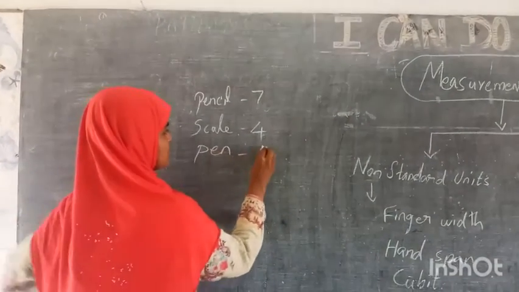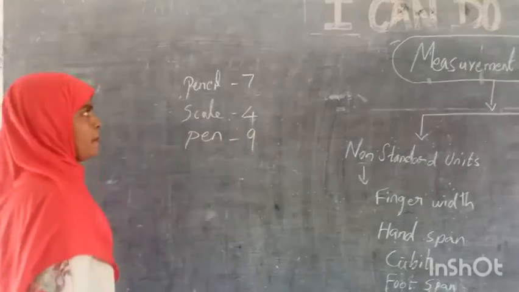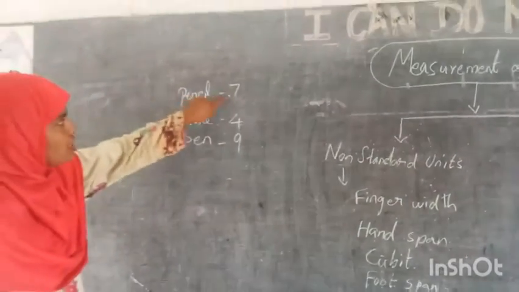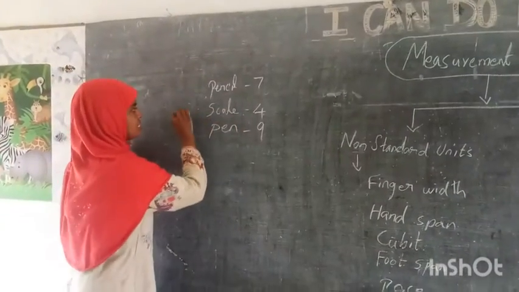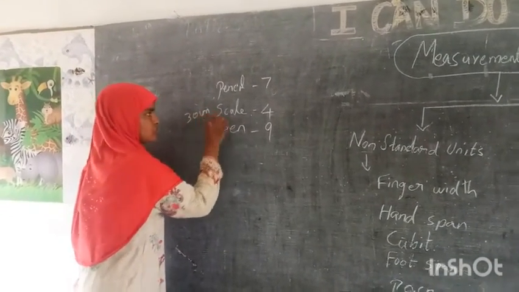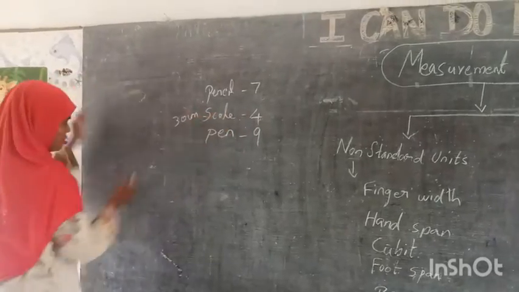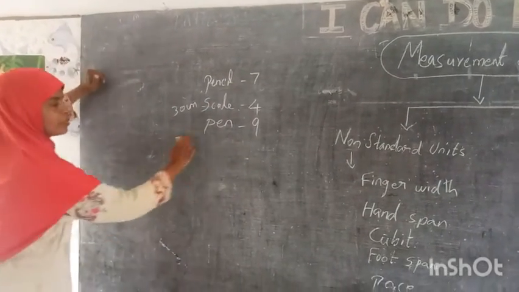So with the pen, she said it is 9. With pencils, she measured and got 7 pencils for this height. And with the scale, which is a 30 centimeter scale, she got 4 scale distances for this height. Then with the pen she got 9.